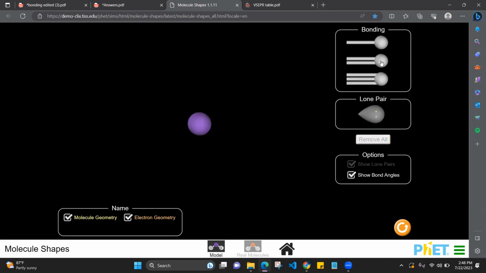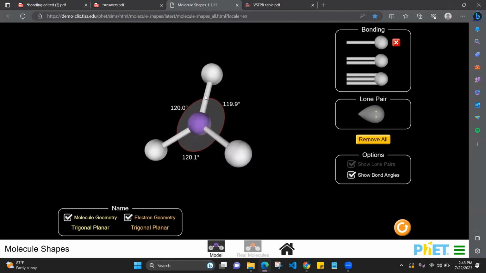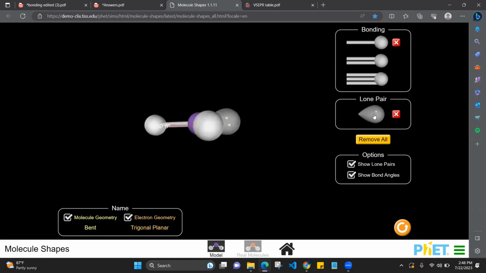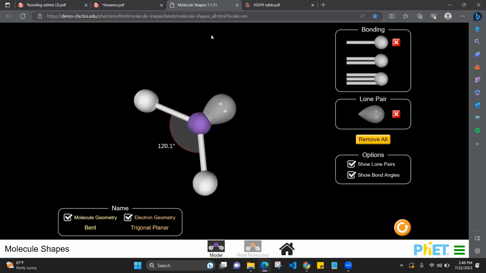See, from the trigonal planar, 1, 2, 3. If you remove one bond from the trigonal planar, what is the shape you are getting? If you remove this vertical bond, what is the shape? Angular, bent, right? So that is what we are doing by adding a lone pair. It will become angular. Okay.